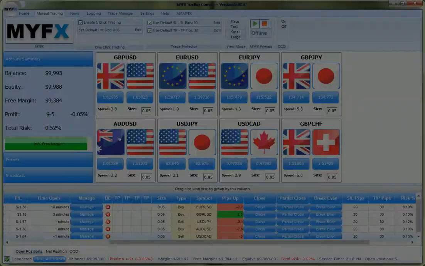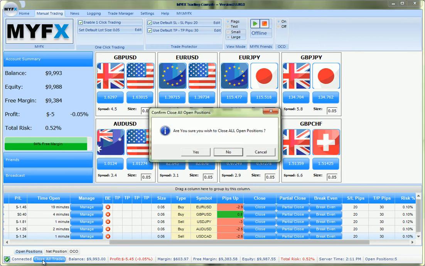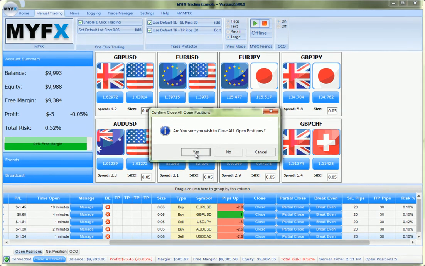If for some reason we need to close all of our open trades, MYFX allows us to do this very quickly and easily. Simply click on the Close All Trades button, and all open trades, as well as pending orders, will be immediately closed.